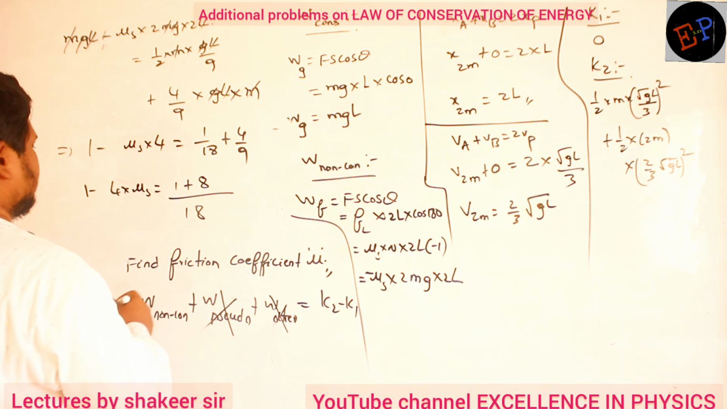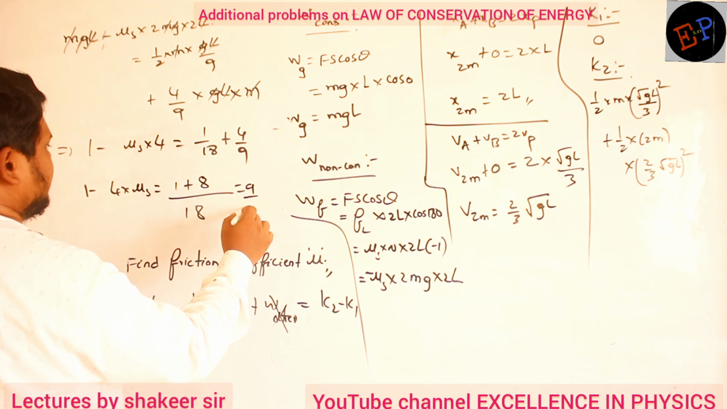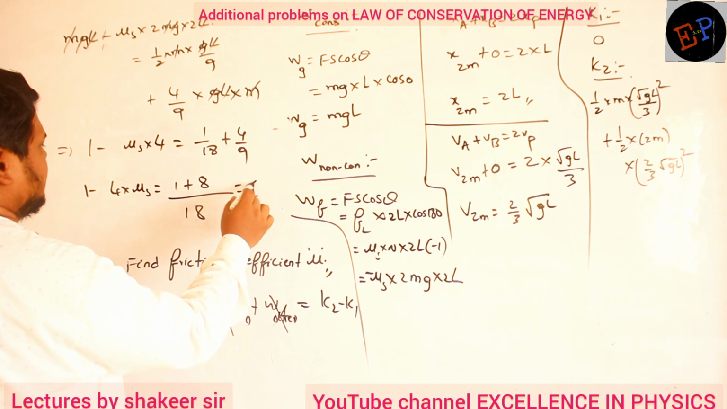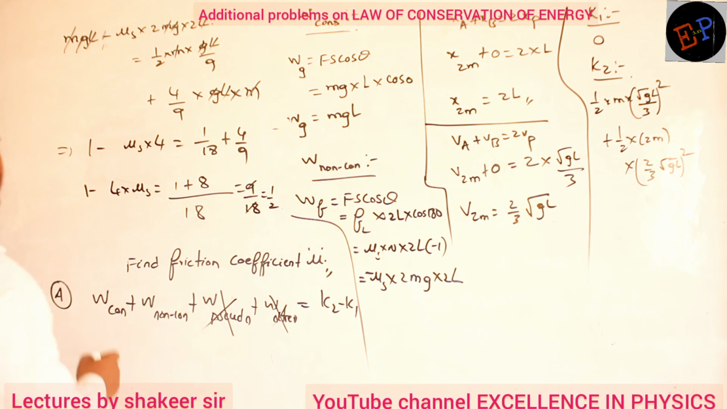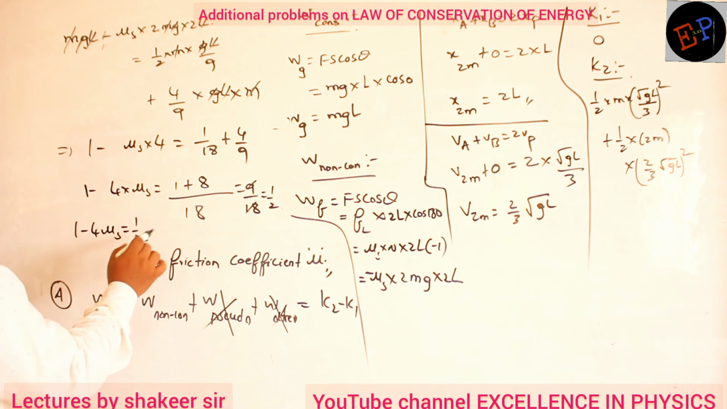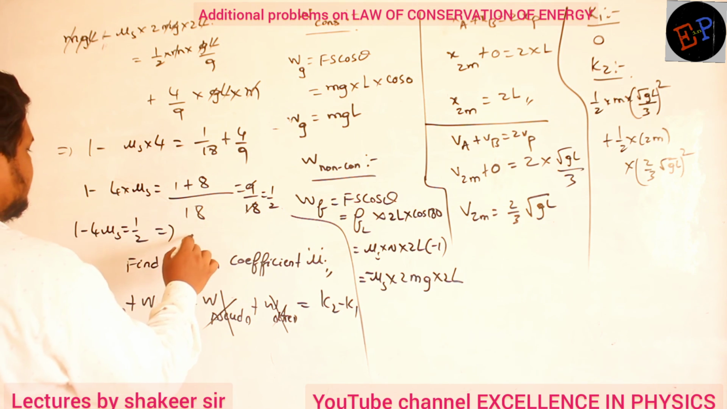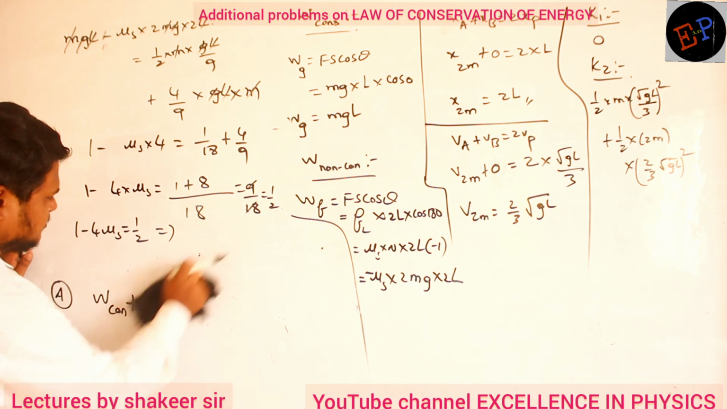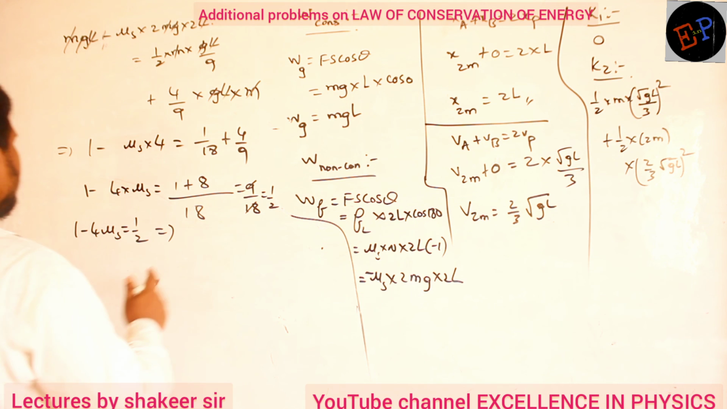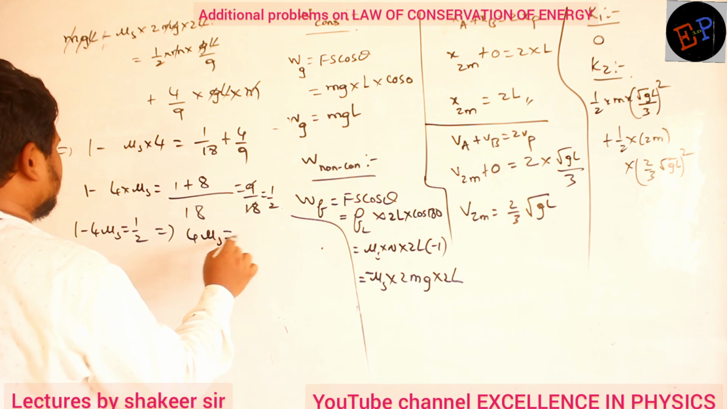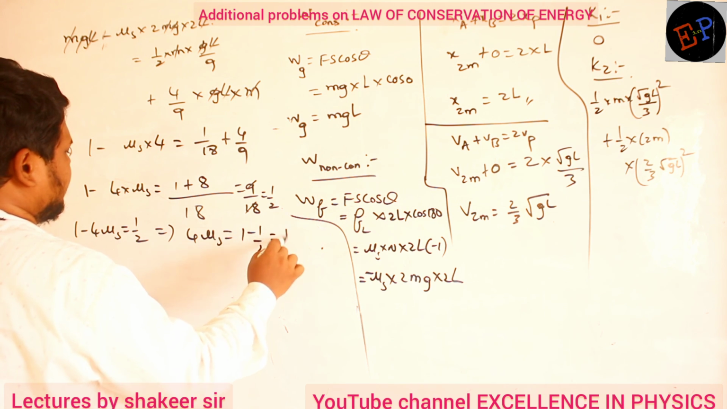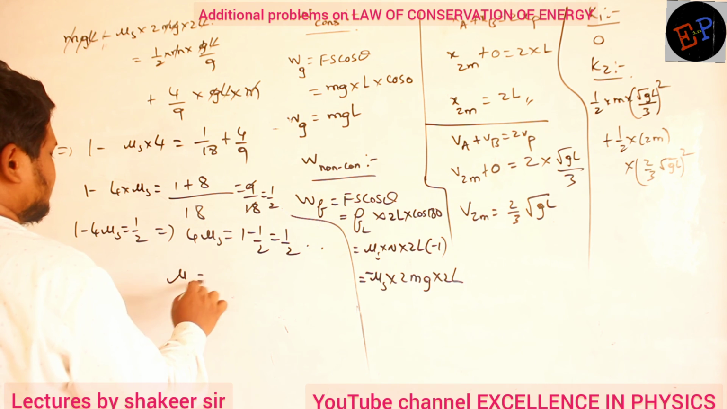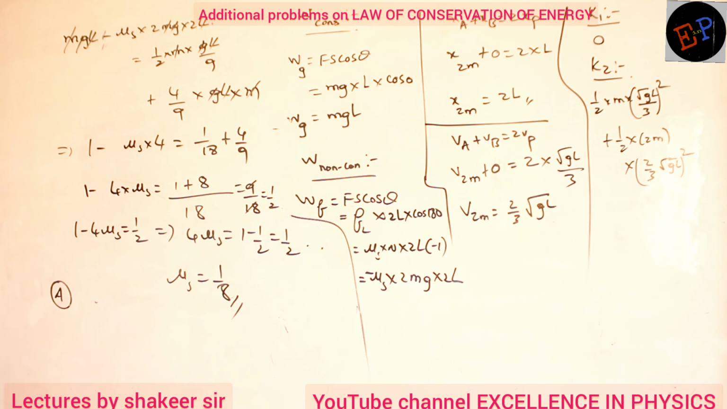So 9 by 18, that is 1 by 2. Okay. So 1 minus 4 mu s is equal to 1 by 2. So therefore, mu s is equal to 1 minus 1 by 2, that is 1 by 2, so mu s is equal to 1 by 8. That is our answer. Satisfied? Okay.